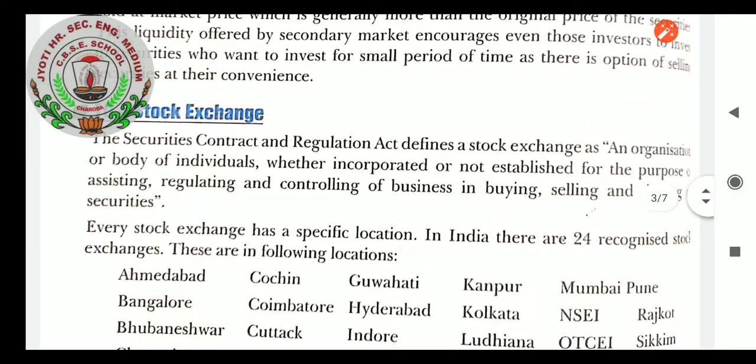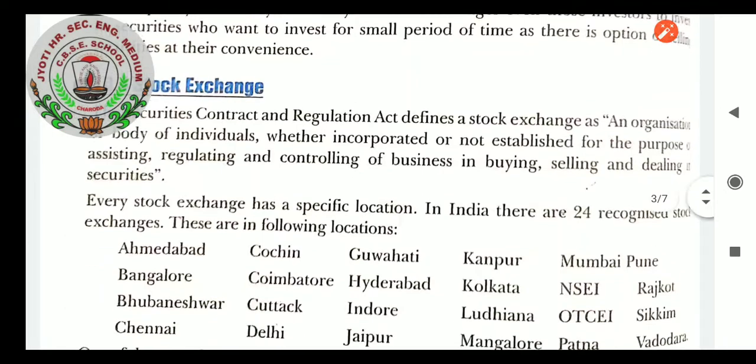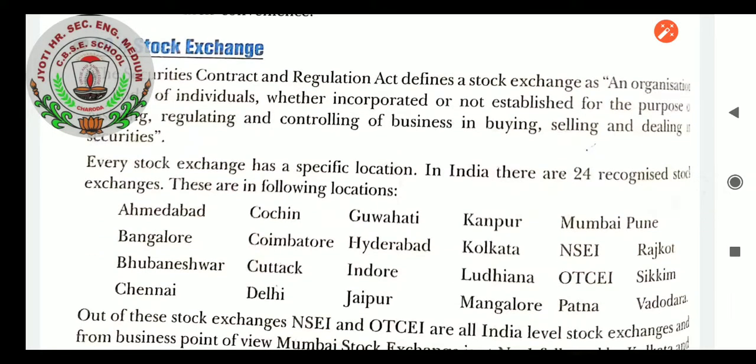Now we come to stock exchange. The Securities Contract and Regulation Act defines a stock exchange as an organization or body of individuals, whether incorporated or not, established for the purpose of assisting, regulating and controlling business in buying and selling and dealing in securities. Every stock exchange has a specific location. In India, there are 24 recognized stock exchanges. They are in the following locations.